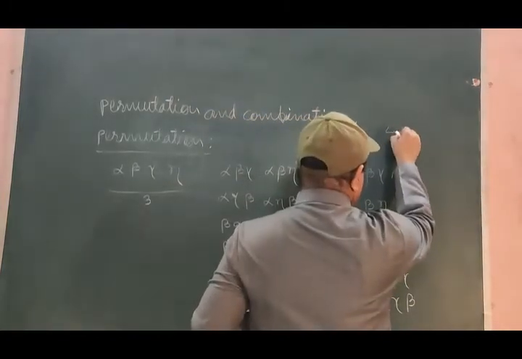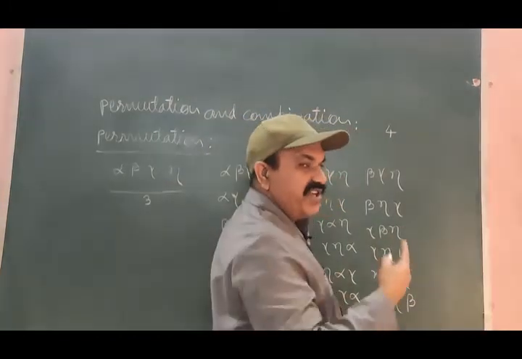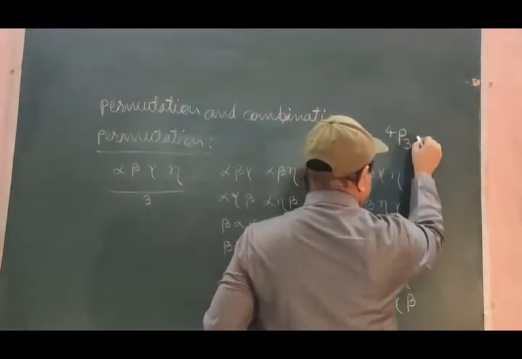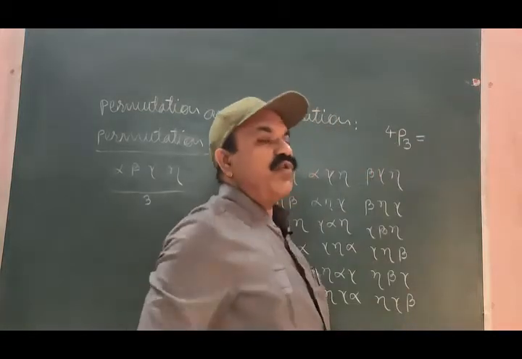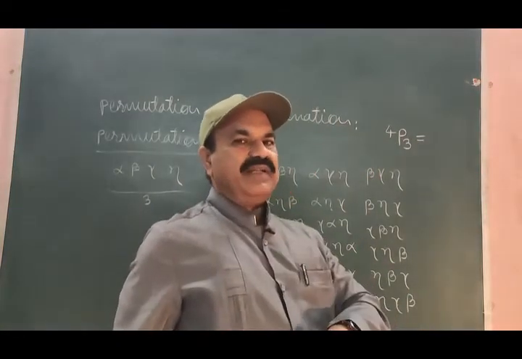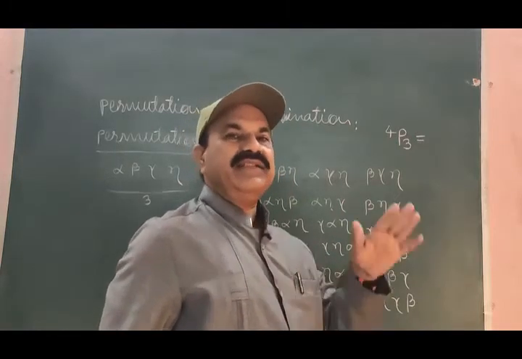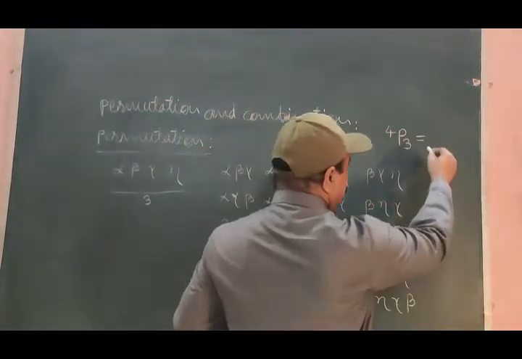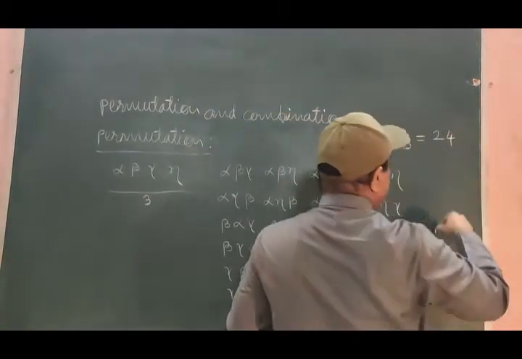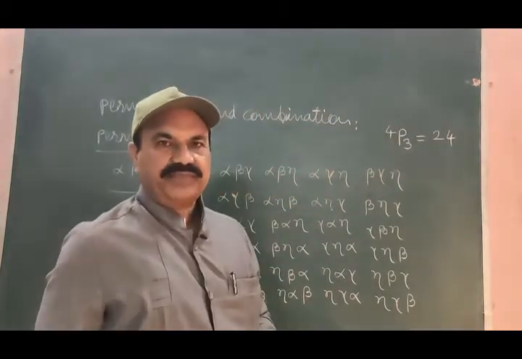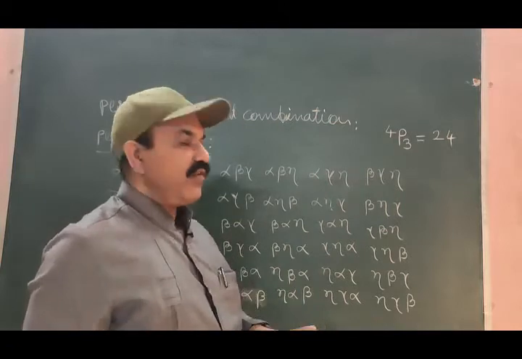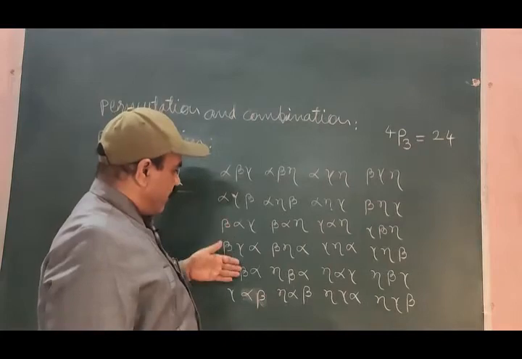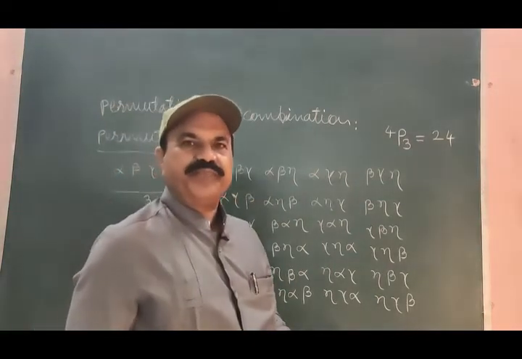So we have in all 4 distinct objects. The permutation, when any 3 of these 4 are allowed to be selected at a time and the possible arrangements prepared, will give us 24 arrangements. 6 times 4 is 24.